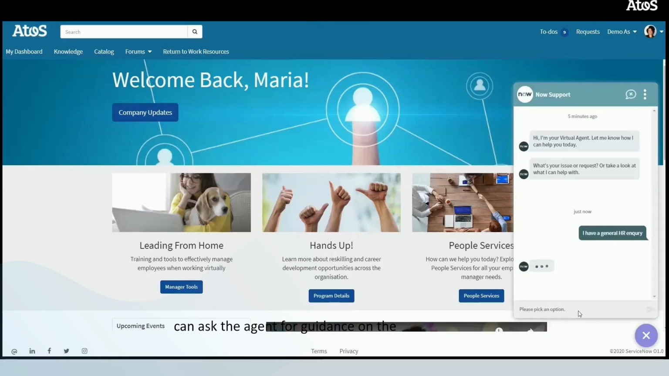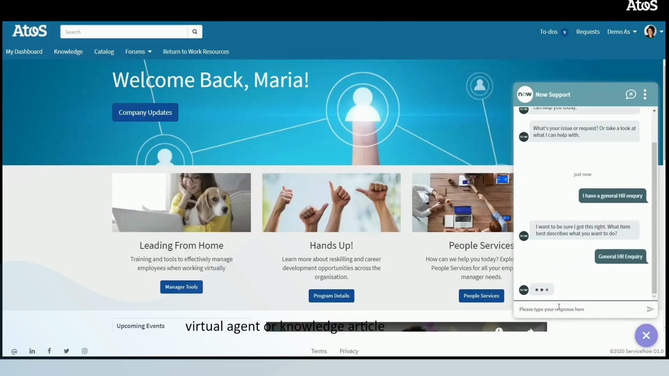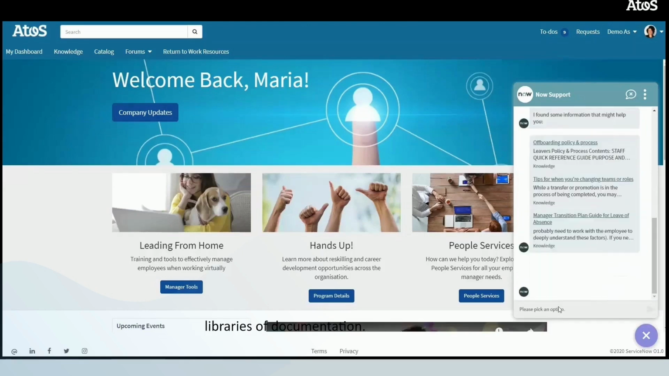Maria can ask the agent for guidance on the offboarding policy. Having access to a virtual agent or knowledge article enables managers to fully support their team and carry out their responsibilities. It means we don't need to raise HR cases or trawl through libraries of documentation.